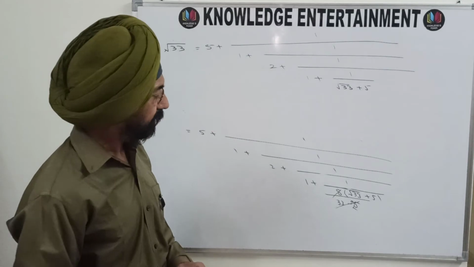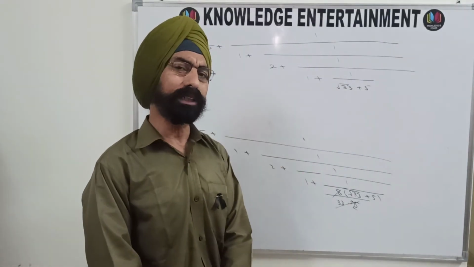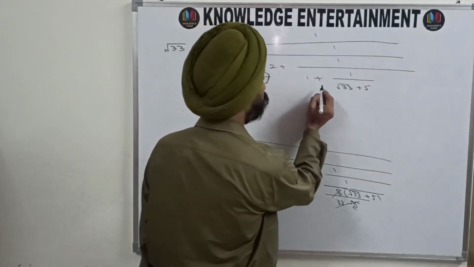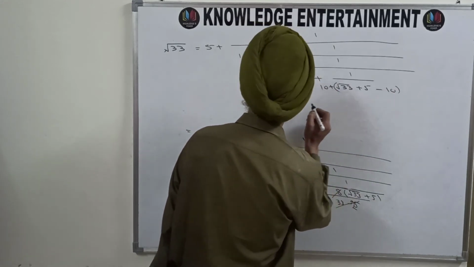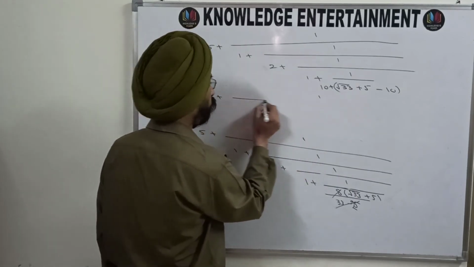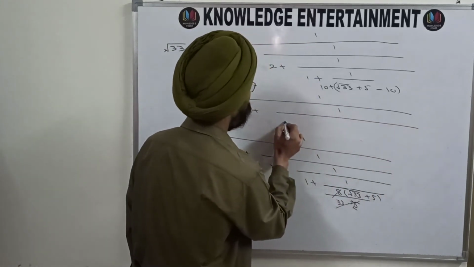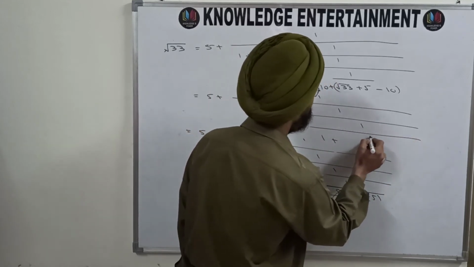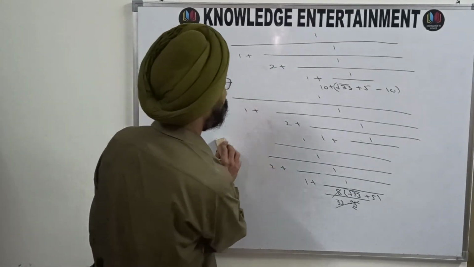And this under root 33 is 5 point something, plus 5 is 10 point something, and 10 point something means the integral part is 10. So you will have 10 and minus 10 inside. So you will get 5 plus 1 upon 1 plus 1 upon 2 plus 1 upon 1 plus 1 upon, what will you get now?